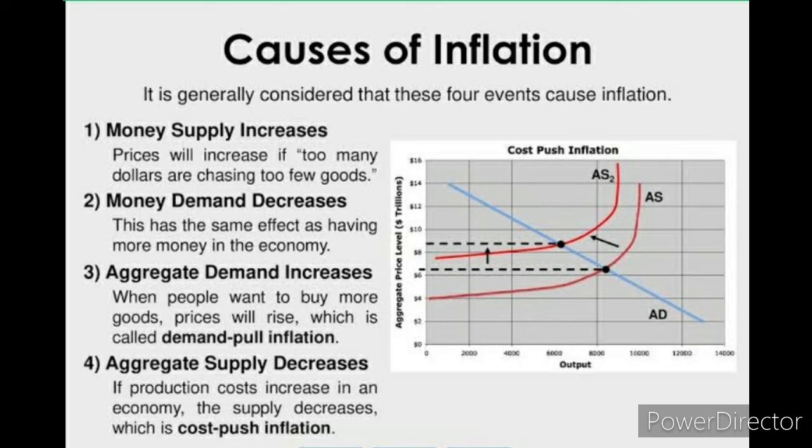Cheap money policy or the policy of credit expansion also leads to an increase in the money supply, which raises the demand for goods and services in the economy. Deficit financing: in order to meet its mounting expenses, the government resorts to deficit financing by borrowing from the public and even by printing more notes.